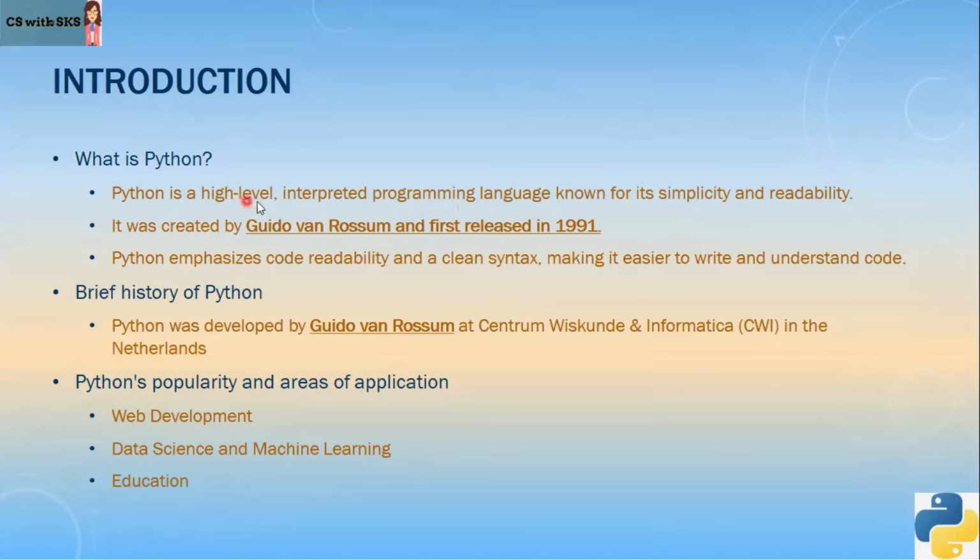So Python is basically a high level interpreted language. Now what do you mean by interpreted? Means every line, every instruction is read line by line, and that is how the errors are looked into, and then finally it is converted to the machine code. It is very simple and was created by Guido van Rossum, and first it was released in 1991.